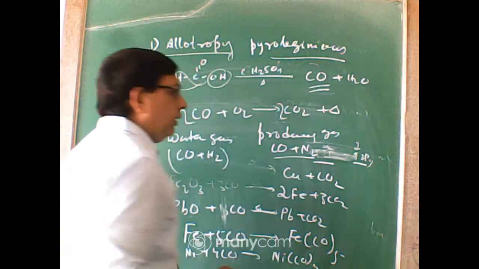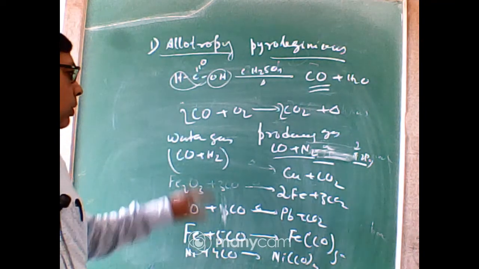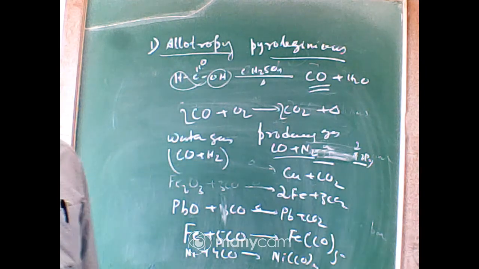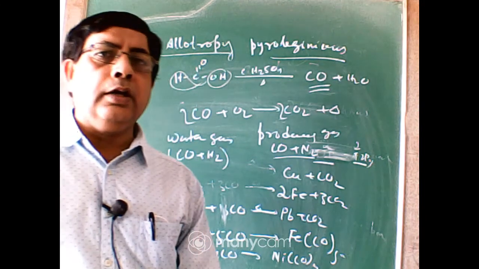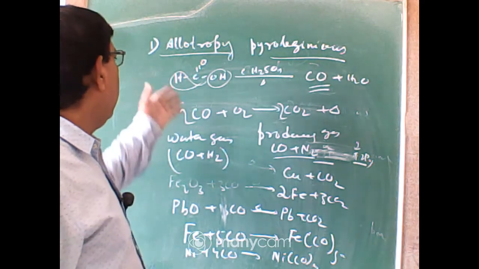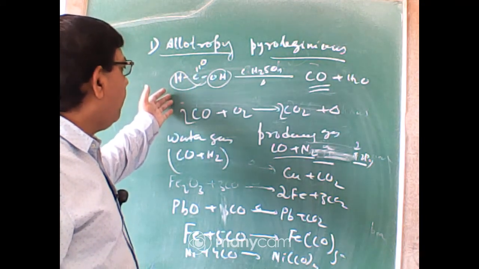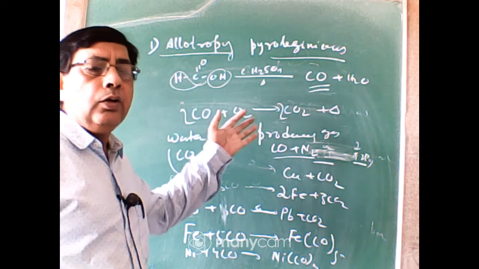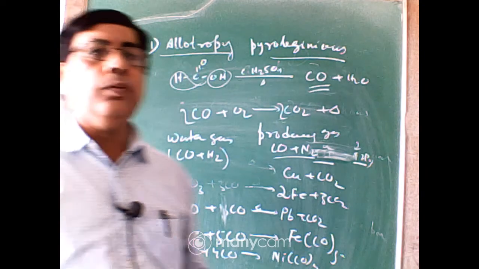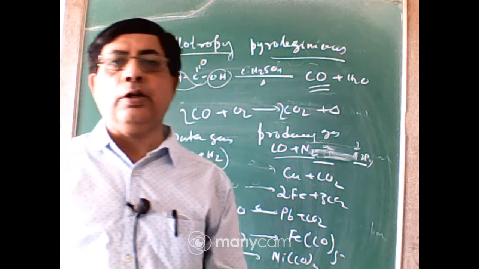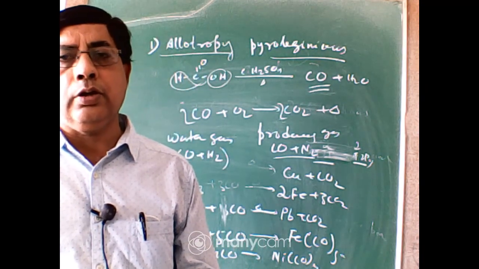Both are used in industry as fuel because carbon monoxide, when burned in air, produces a large amount of heat energy. So students, you must remember the laboratory preparation of carbon monoxide from formic acid, the other two methods of preparation, why carbon monoxide is poisonous, and some important reactions of carbon monoxide.